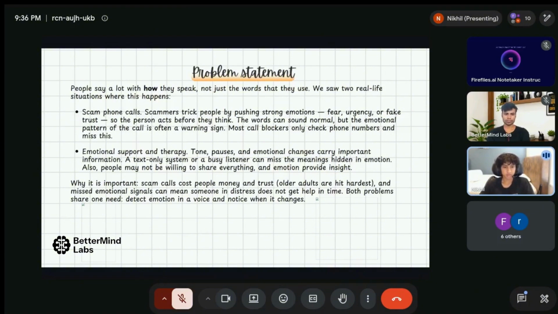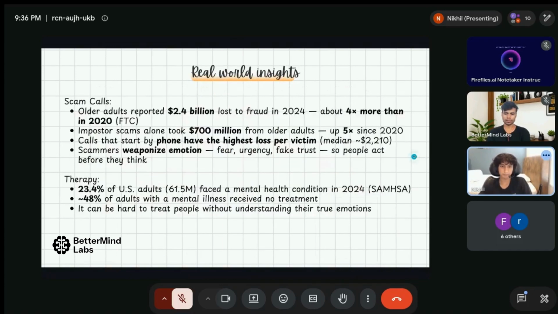So these problems are important because first, scam calls can cost people lots of money and trust, especially with older adults. Then in therapy, missed emotional signals can mean someone who needs help doesn't get it in time. And then we noticed that both of these problems are united by one need, which is detecting emotion in a voice and noticing how and when it changes.